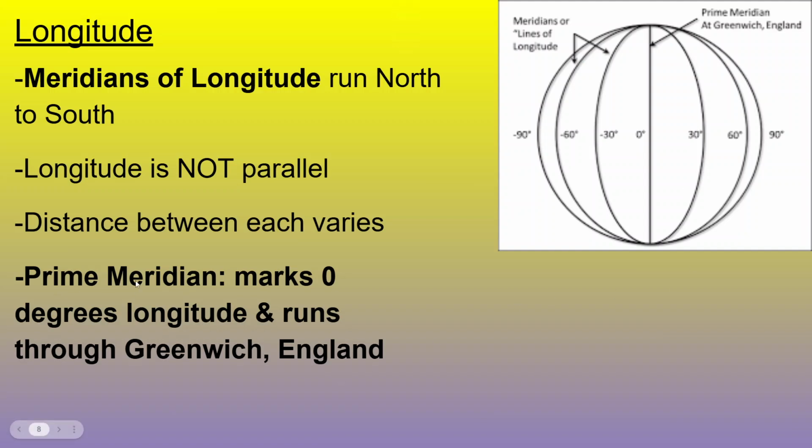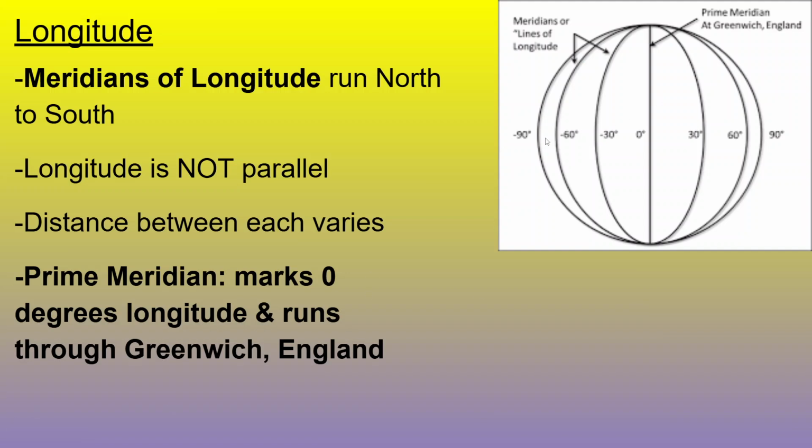The prime meridian is kind of like the equator, but for longitude. The prime meridian marks 0 degrees longitude, and it cuts through a major city, Greenwich, England. That's up here, all the way up north. It's a high latitude, but the longitude line sits exactly at 0 degrees longitude, splitting the Earth in half, like a hot dog.